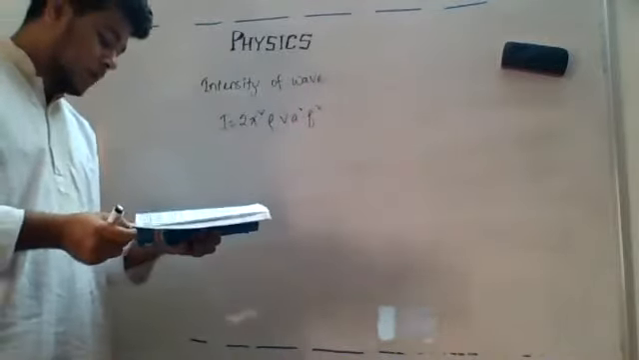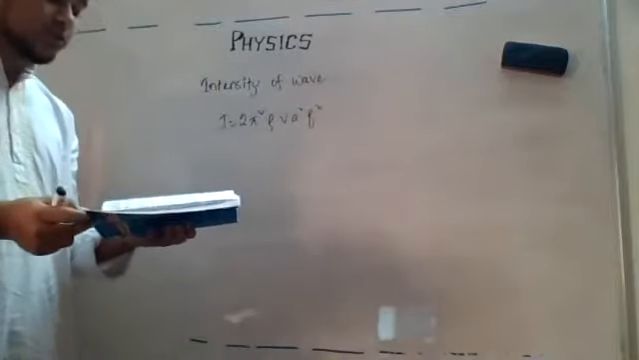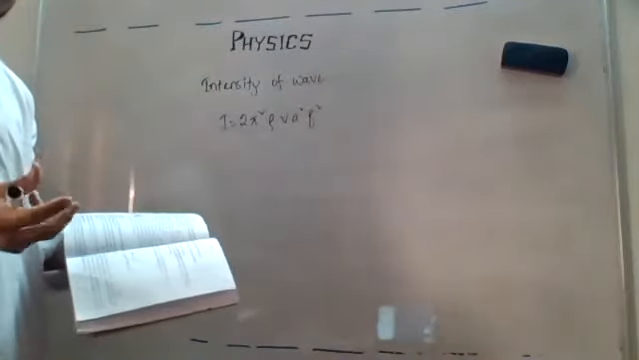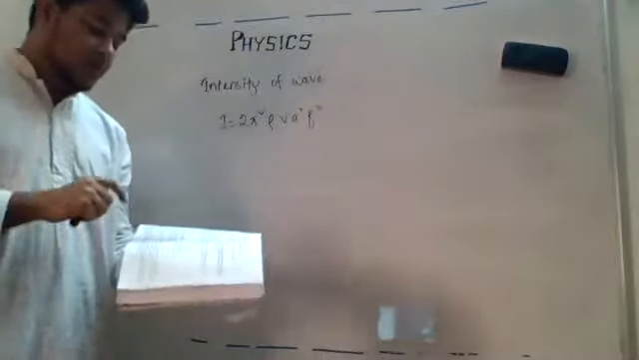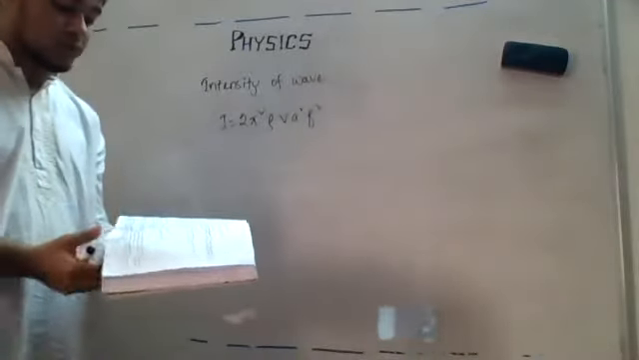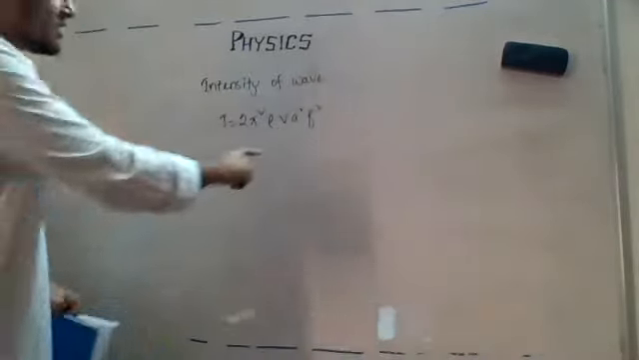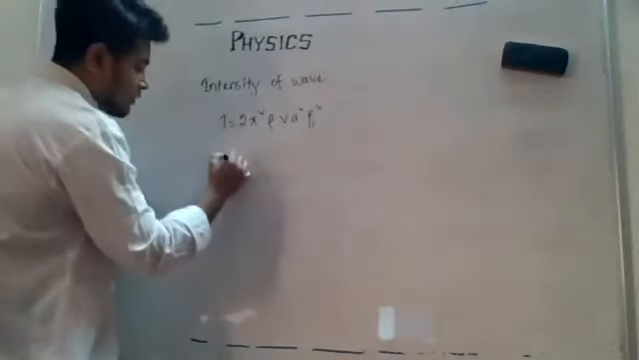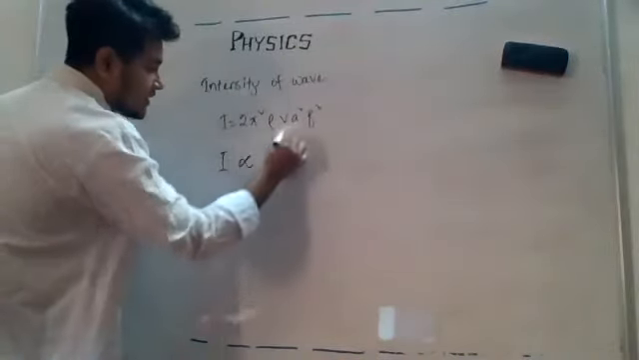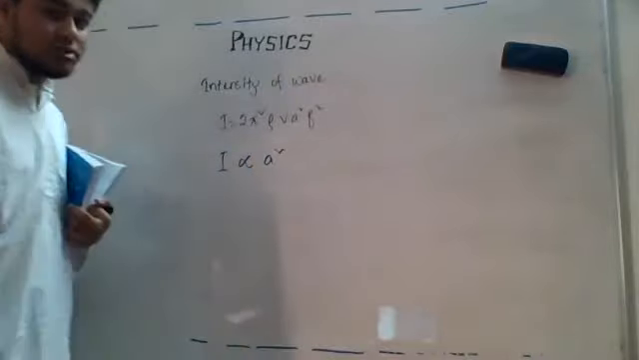Now intensity of sound depends on the following factors. There are a couple of factors which will determine whether the intensity will be higher or lower. The first one is the amplitude of the source. We can clearly see from here, if all other quantities are constant, then what will be the relation between the intensity and the amplitude? It will be this one.